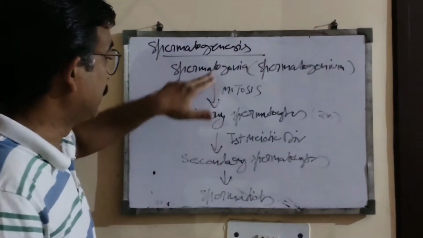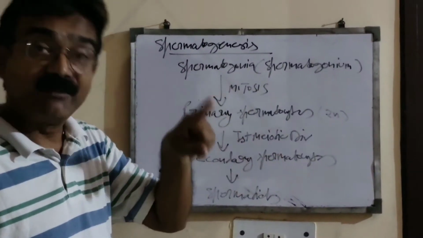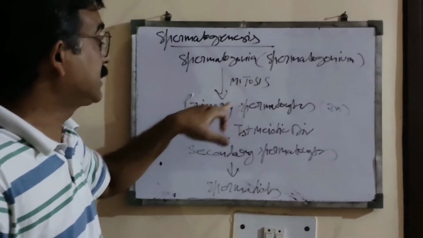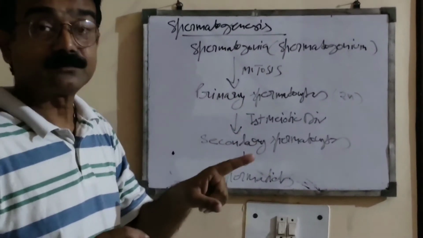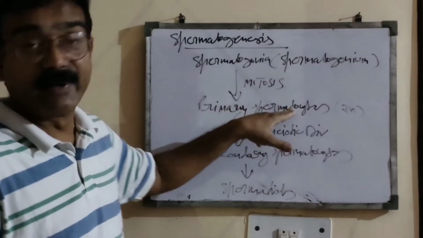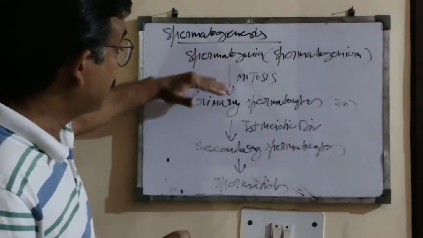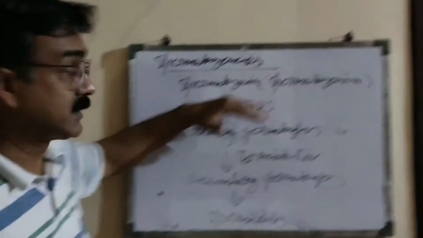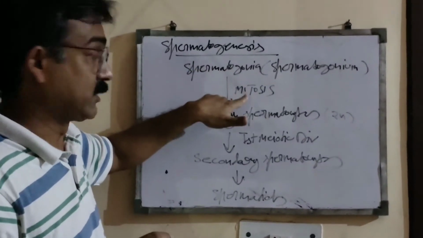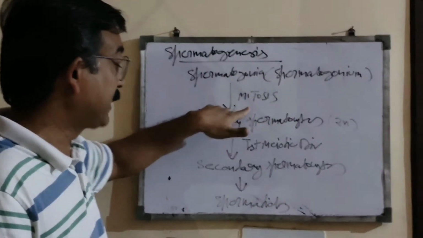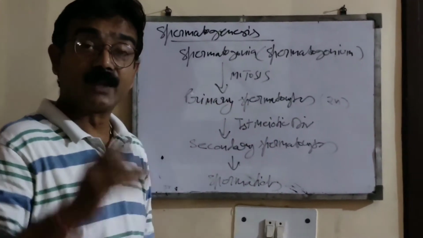Means the cells of spermatogonia have 23 pairs of chromosomes, and after mitotic division, the formed primary spermatocyte also has 23 pairs of chromosomes in them. So remember this, during spermatogenesis, the first division taking place in spermatogonia is mitosis, and because of mitosis there is a formation of primary spermatocytes.